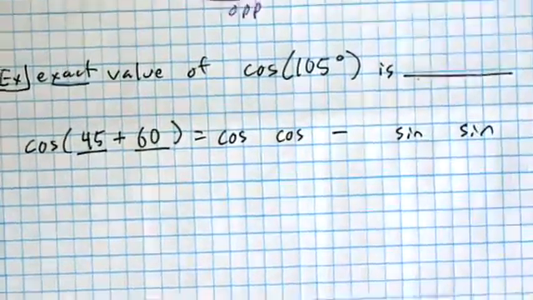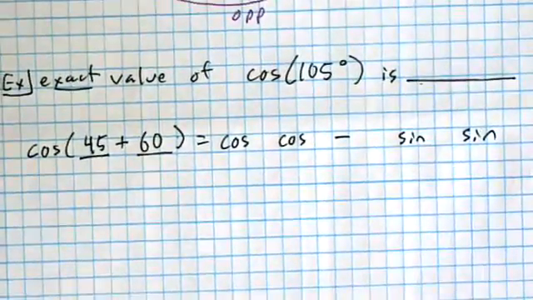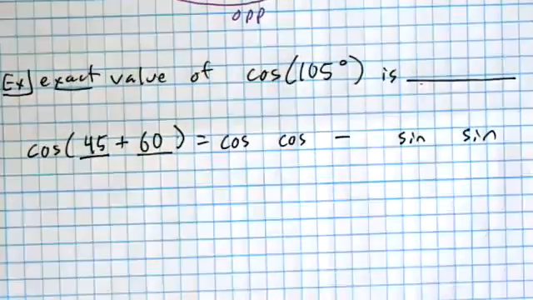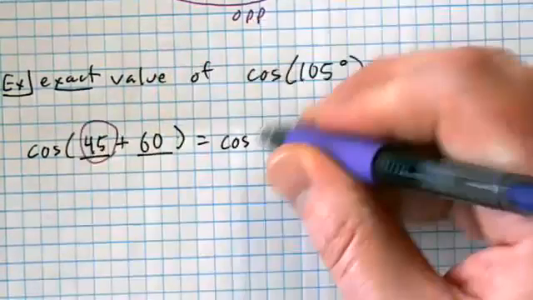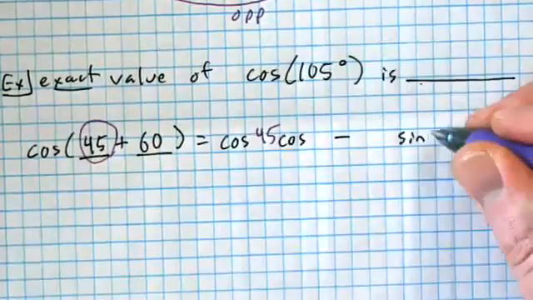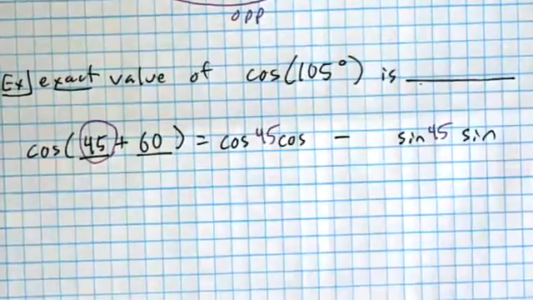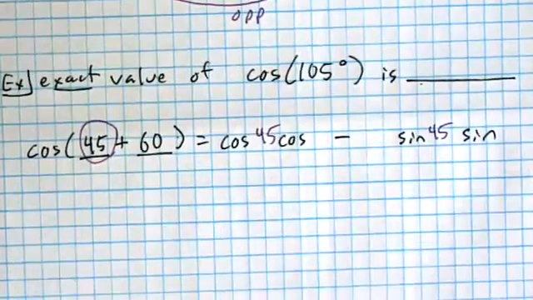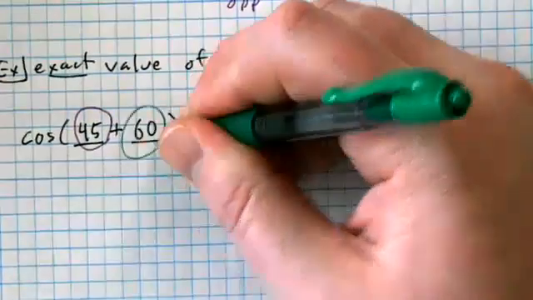And I like to actually build the format of it first, and then I'll go back and put the numbers in later. All right, so one of our angles is 45. This is why I'm color coding. I guess this isn't super important that you color code it. And the other angle is 60.